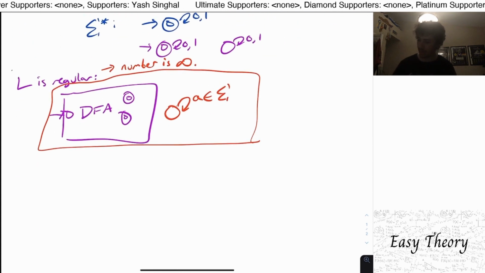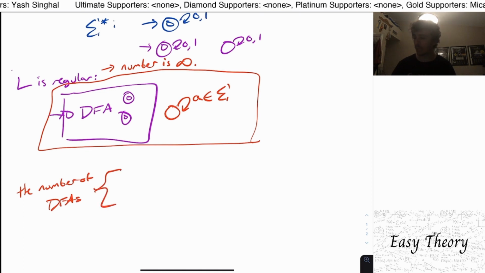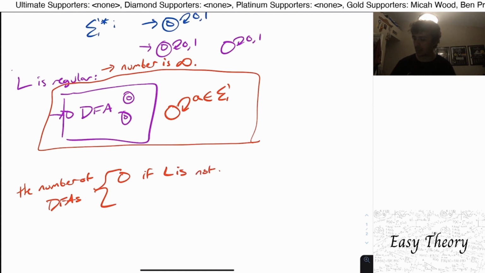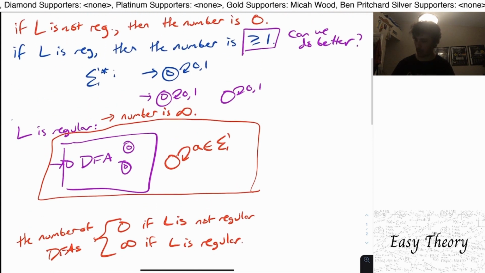So to recap, the number of DFAs that we can make for any language L is one of two cases. It's 0 if L is not regular, and infinity if L is regular. Pretty cool. So I hope that was interesting.